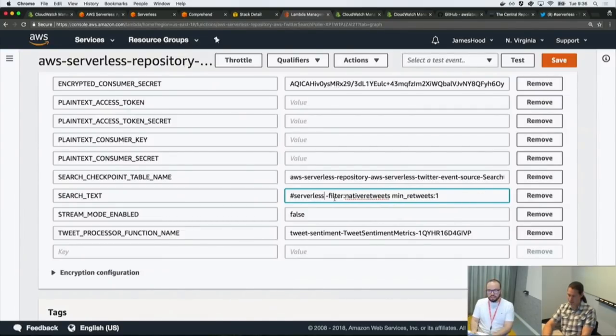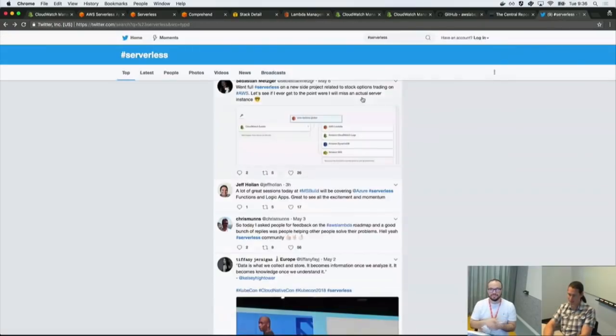There are additional parameters that the Twitter search can recognize. And this -filter native retweets, what that means is that in Twitter's data model, if you retweet a tweet, your retweet, even though it doesn't look like it, is considered its own tweet. So this is saying, don't return all of those individual tweets. It's really the original that I want. Exactly. So that's just additional flags, and those are all things that you can test out here.